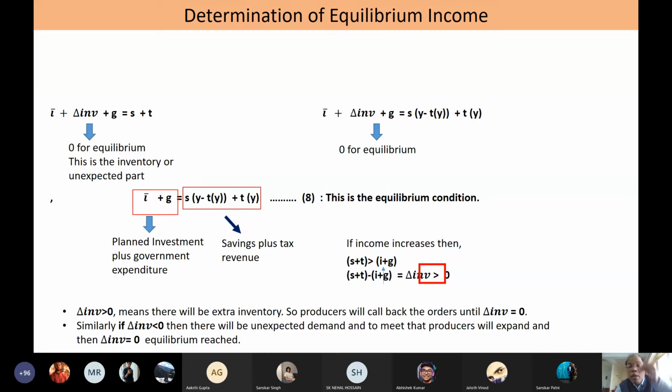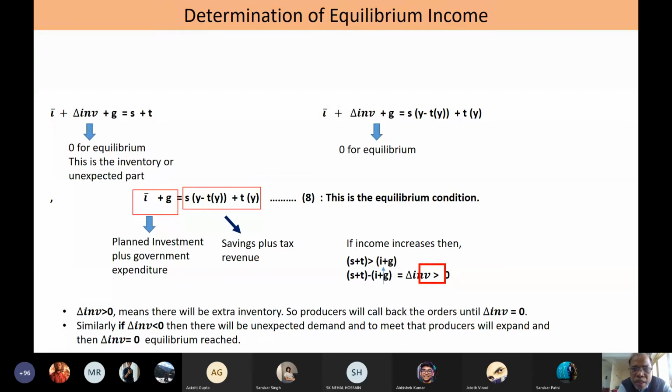So an economy attains equilibrium income when saving plus tax, the leakages, become equal to injections in the planned sense, not in the realized sense. On the left side, we are talking about only planned I. There is no unplanned I. As long as there is unplanned I, the economy doesn't attain equilibrium income.